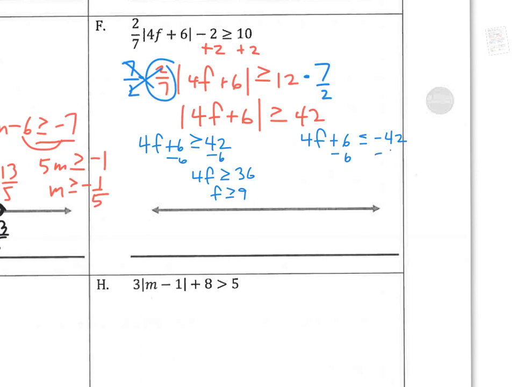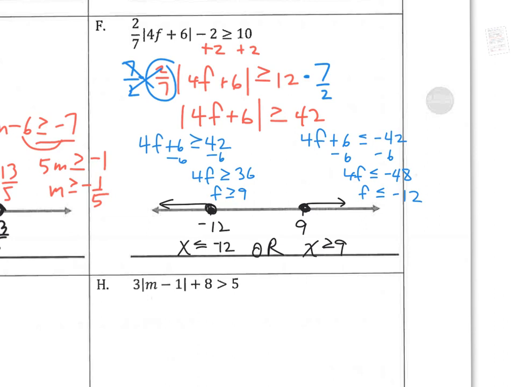I'm going to subtract 6, get 4f is less than or equal to negative 48. Divide by 4, and get f is less than or equal to negative 12. So on my number line, I got negative 12 here, I got 9 here. I want less than or equal to negative 12 going this way. I want greater than or equal to 9 going this way. When they're going away from each other, it's an or. And so f is greater than or equal to 9. f is less than or equal to negative 12.